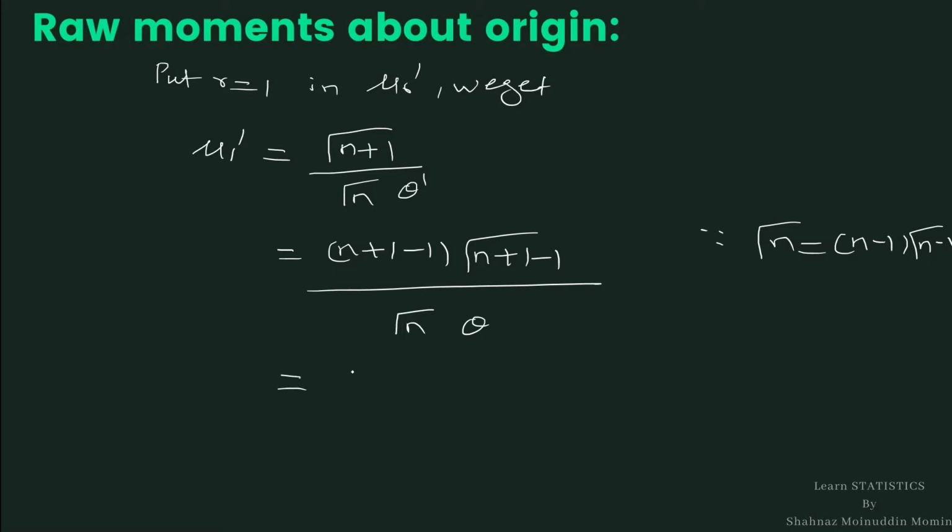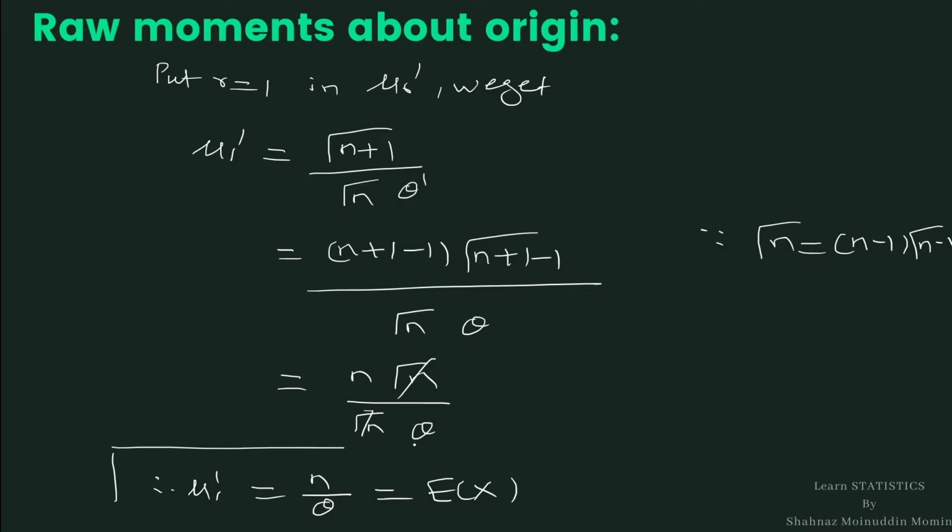So it is n gamma n divided by gamma n theta. Gamma n gets cancelled. Therefore, mu 1 dash is equal to n by theta, which is equal to mean of gamma distribution, expectation of x. This is the first raw moment about origin.